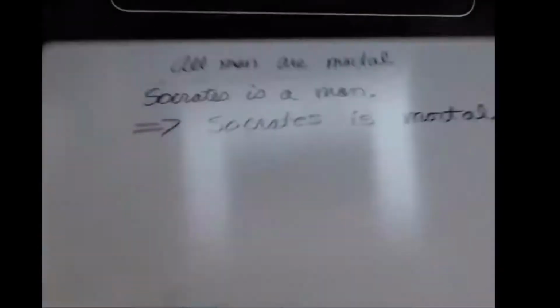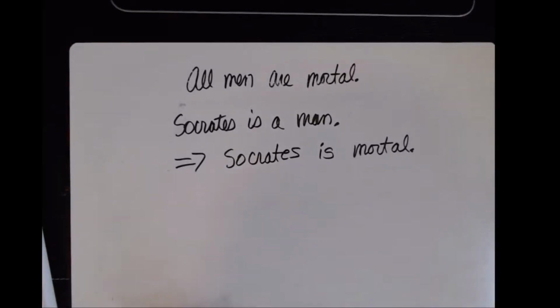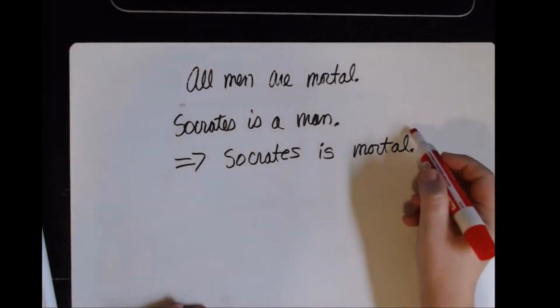So let's flip to the first syllogism on quiz 13. All men are mortal. Socrates is a man. Socrates is mortal. All right, first thing, identify major and minor terms.